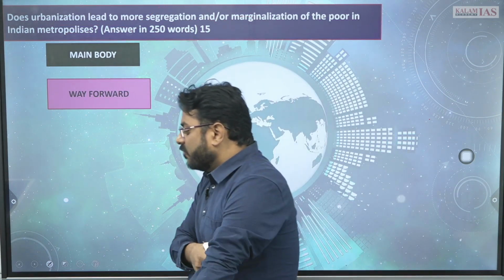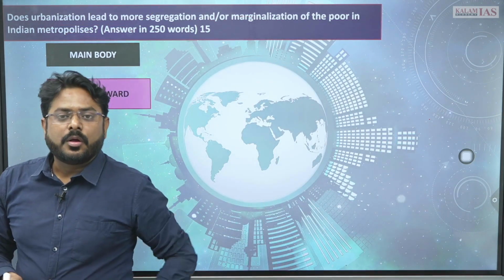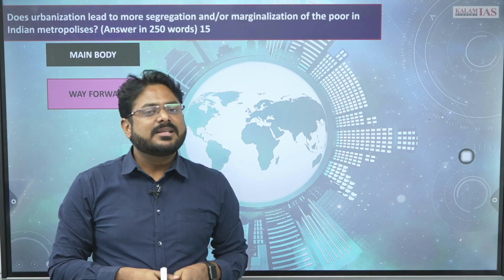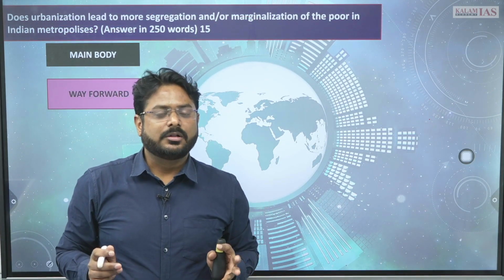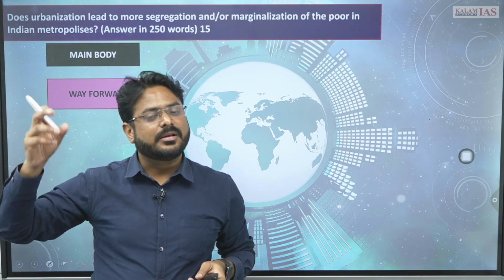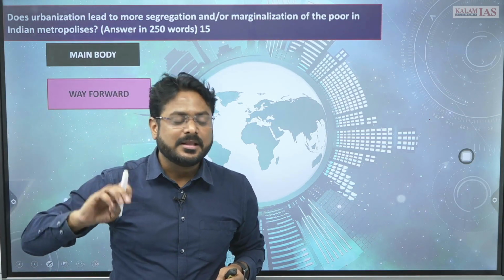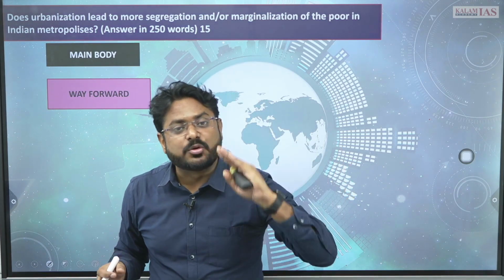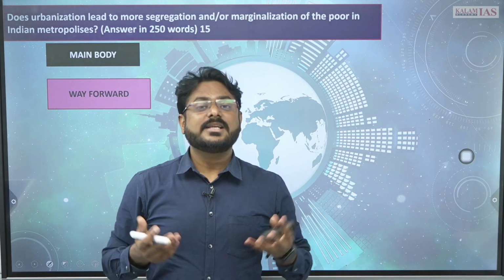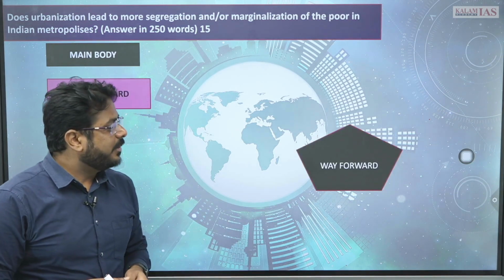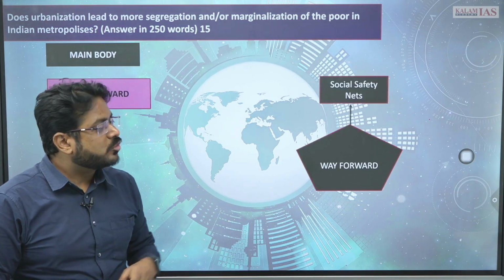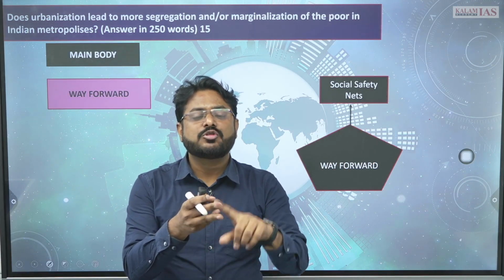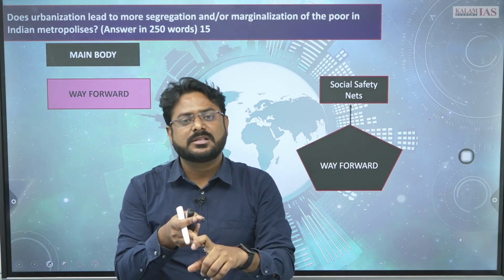So what can be the way forward? Way forward is required because segregation and marginalization is still there, though there has been some lessening of the segregation and marginalization. So how can this segregation and marginalization be reduced further? ठीक है, कैसे किया जा सकता है ये? So you can give some points like the social safety net should be there: health दो, education दो, कुछ pension दो, age old pensions, right?